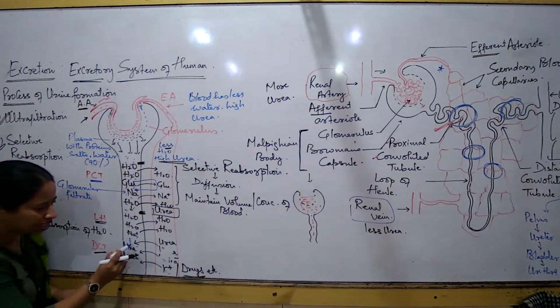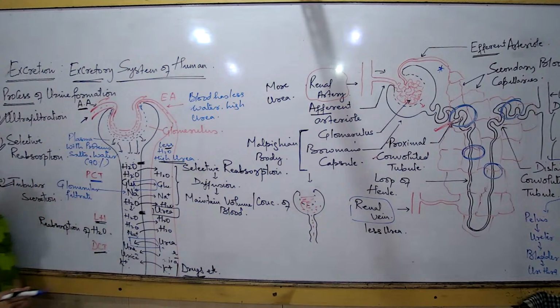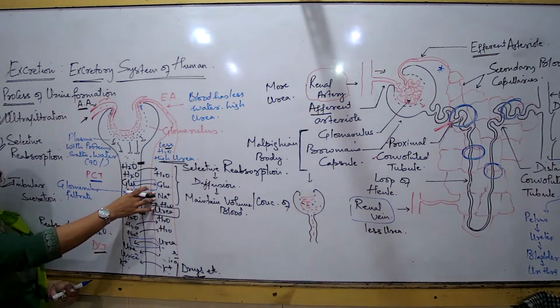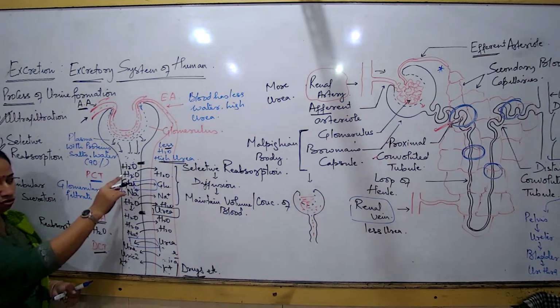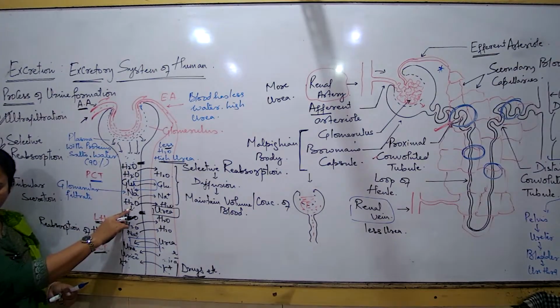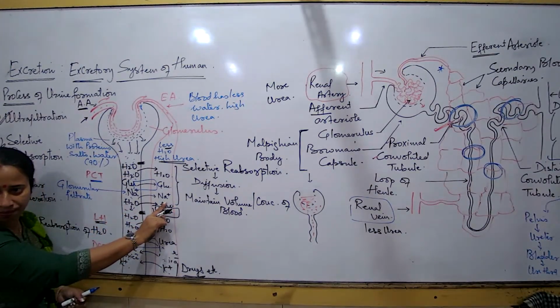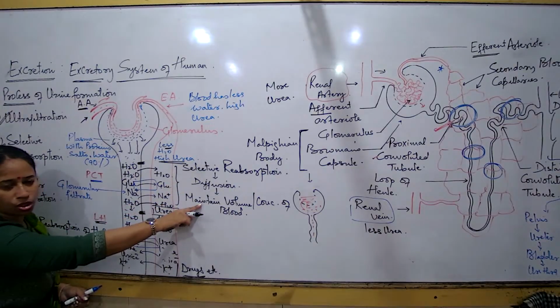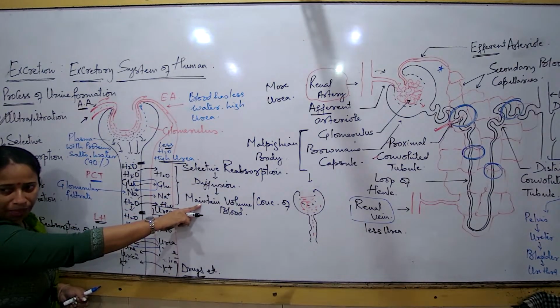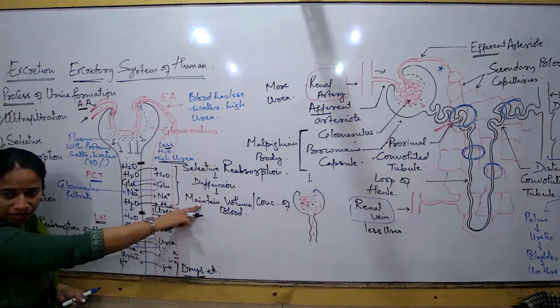Secretion में, what is the movement of the molecules? From the blood vessels towards the tubule. Is this clear? So now, for reabsorption, all the essential substances from the tubule move towards the blood vessel. Why is it necessary? So that the blood composition and the volume can be maintained back.